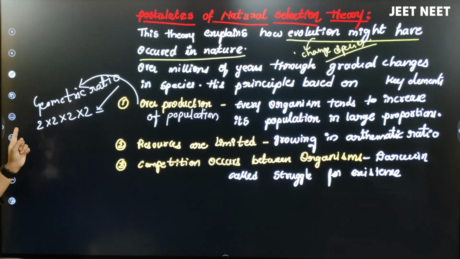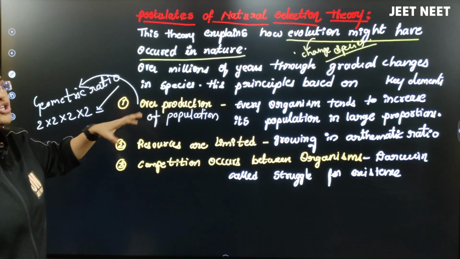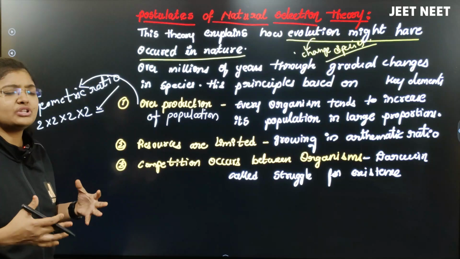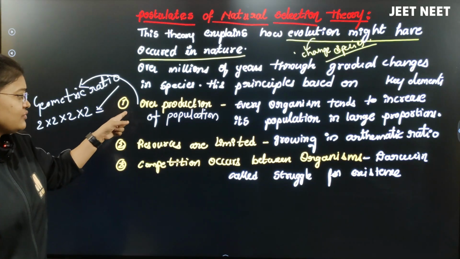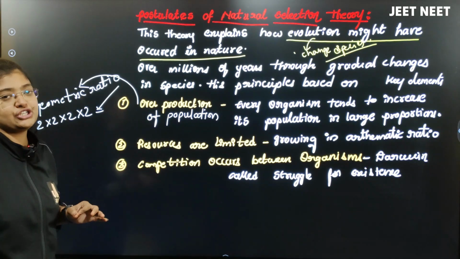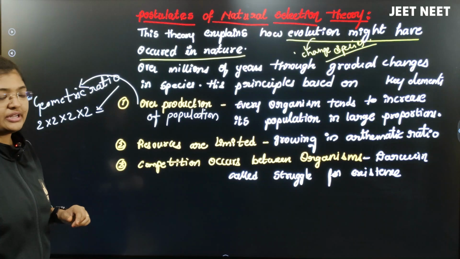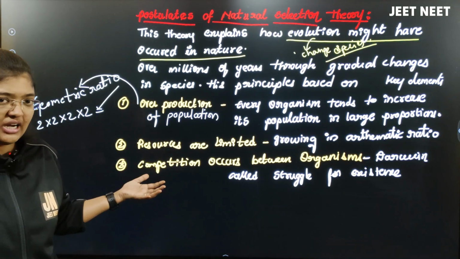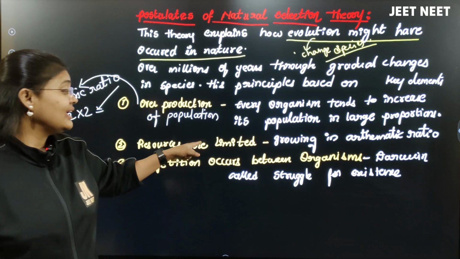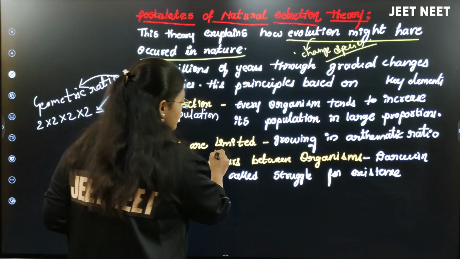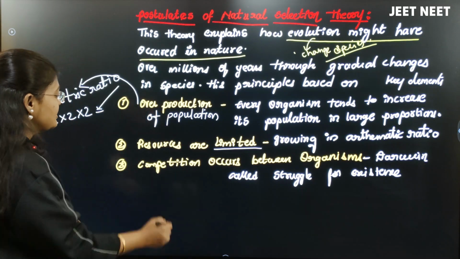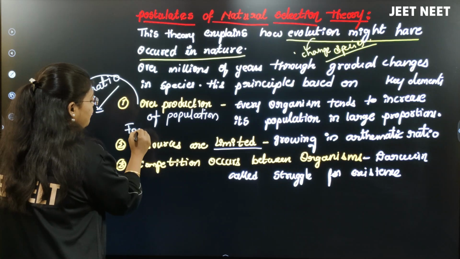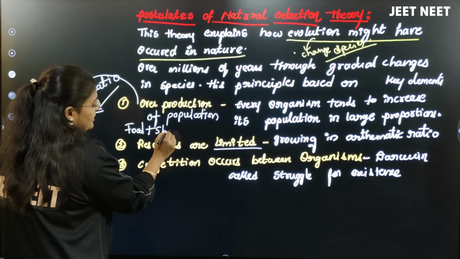In the geometric ratio, the population is increasing, the number of species on this earth is increasing more. That is what we consider overproduction. Second postulate: Darwin told that population is increasing more on this earth, but the resources are limited. Resources are nothing but food and shelter.